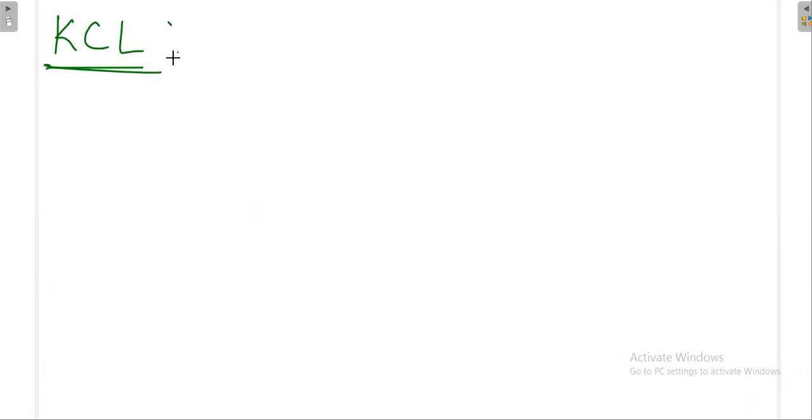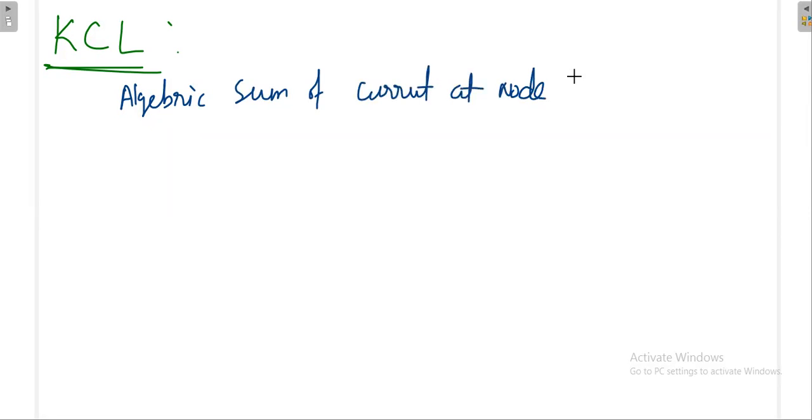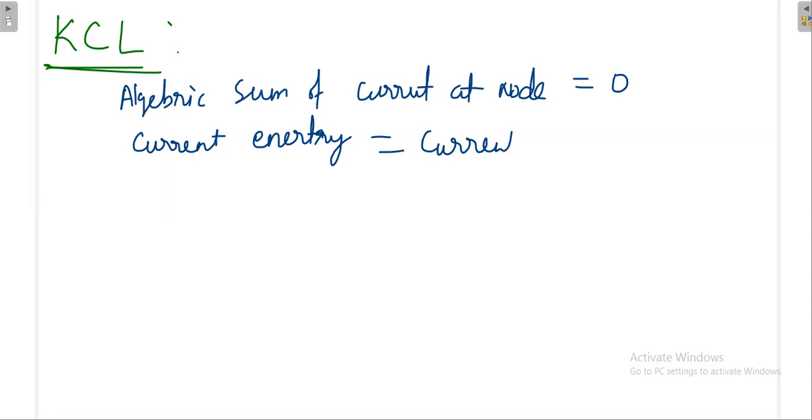Kirchhoff current law. By definition, the algebraic sum of current at a node is equal to 0, or current entering is equal to current leaving.